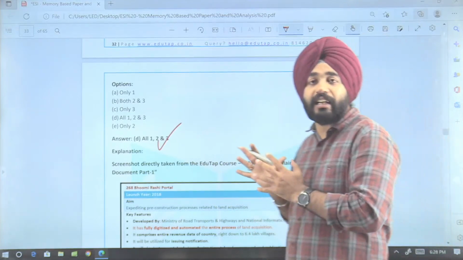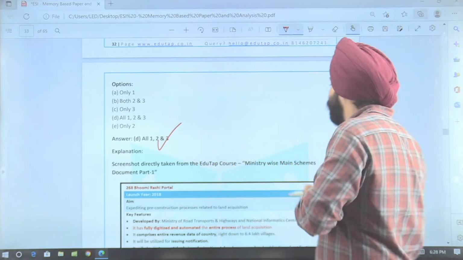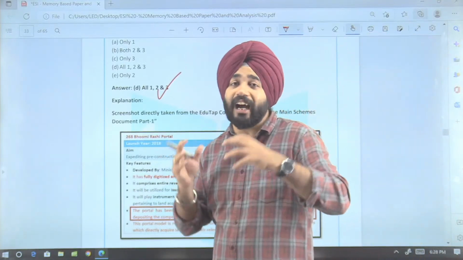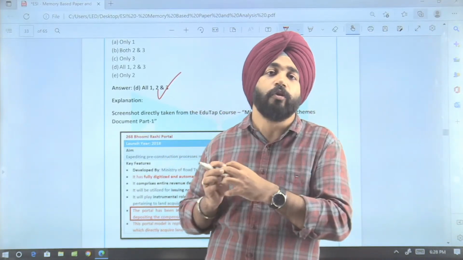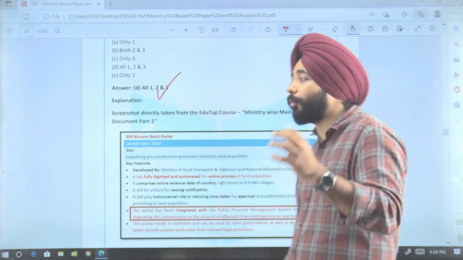As I've said, the Bhumi Rashi portal was seen in PIB in the month of March. So look at March current affairs; recent current affairs of the last 6 to 9 months are the most important thing that needs to be focused on. RBI has said the last 6 to 9 months play a very important role here.